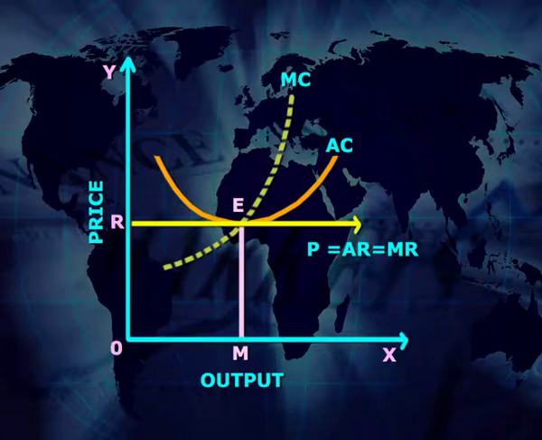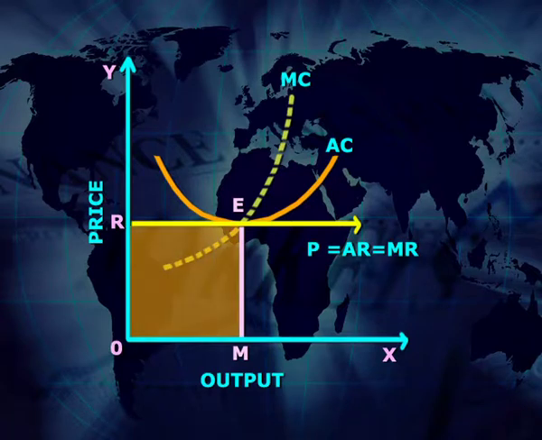At OM equilibrium production of the firm, average revenue is equal to EM, which is equal to average cost, and therefore the firm is under normal profit position. At OM equilibrium production, total revenue is equal to OREM, which is equal to total cost.